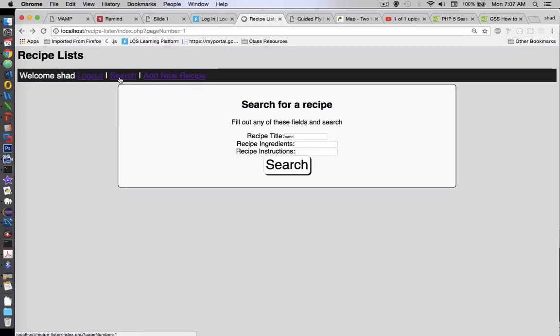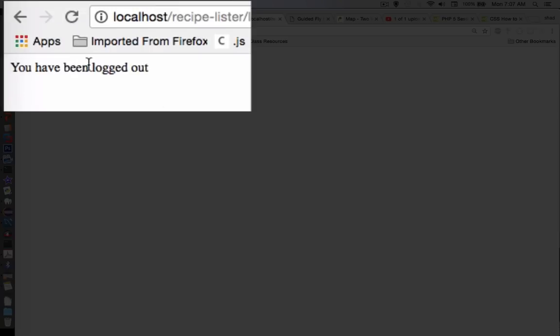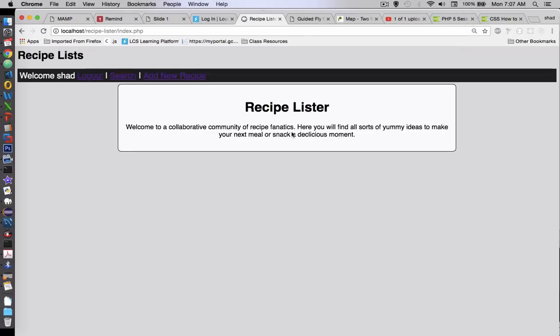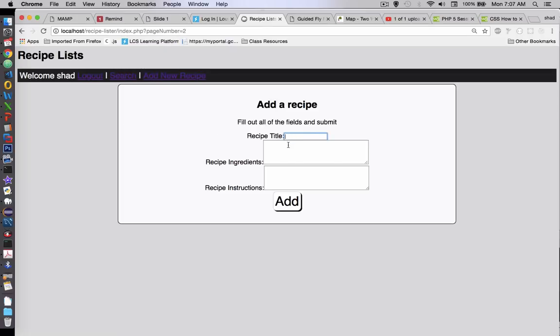This menu has a logout option, so it logs you out, then forces you to log back in. It also has an add new recipe option, so you can put in a recipe title, instructions, and ingredients here and add it to your database.